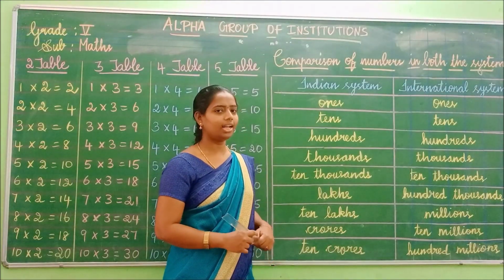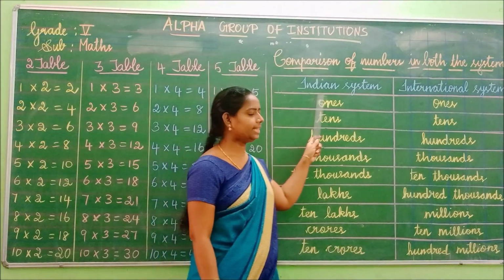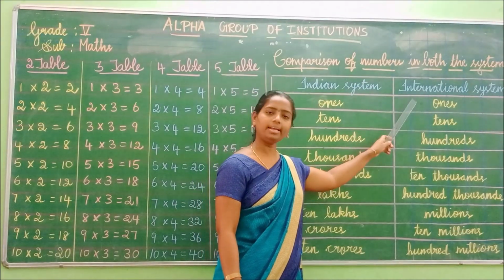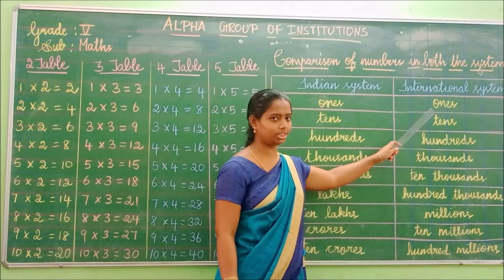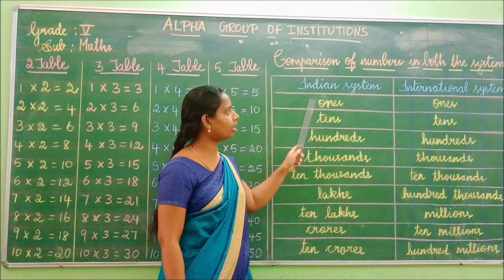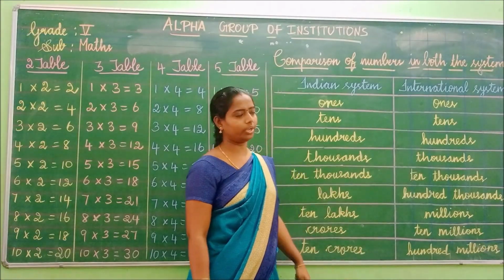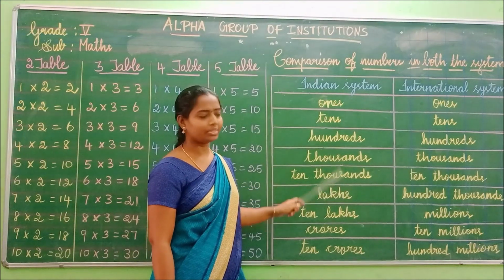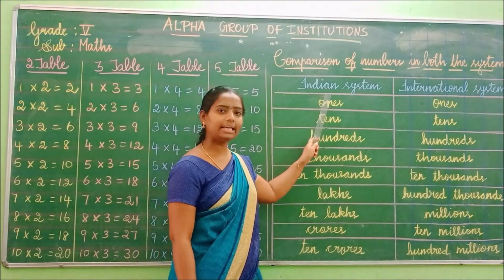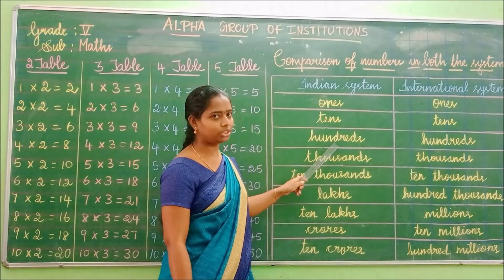Okay children, now we are going to see place value for Indian system and international system. Okay children, what are we going to see? We are going to see place value for Indian system and international system. First we are going to see the place value for Indian system. Shall we start to see one by one, children?